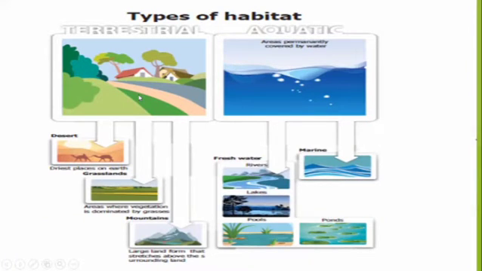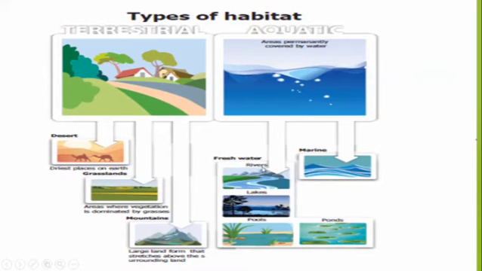See the different kinds of habitat. Terrestrial habitat: animals and plants which live on the land are called terrestrial habitats. Aquatic habitats: the plants and animals living in the water are in aquatic habitat. Under the terrestrial habitat, we are going to study about desert, grasslands, mountains. Under the aquatic habitat, we are going to study freshwater habitat and marine water habitat.